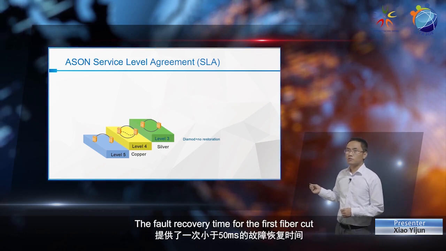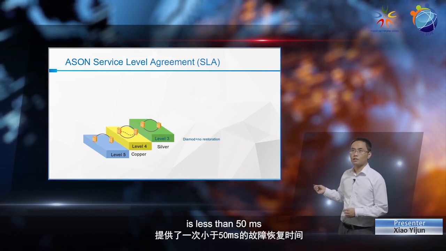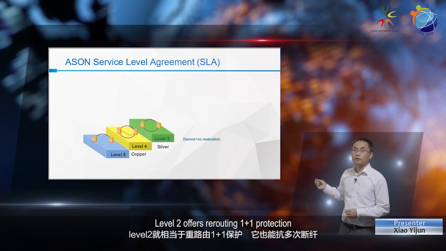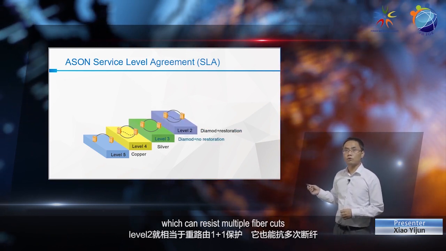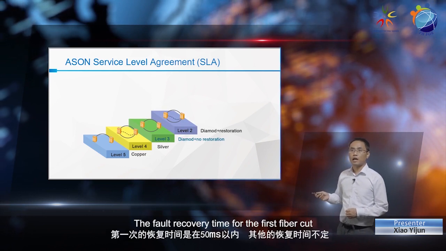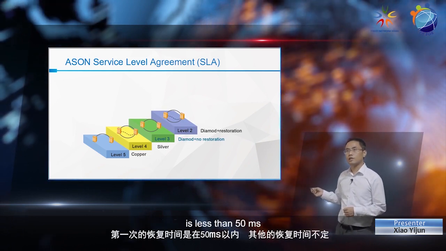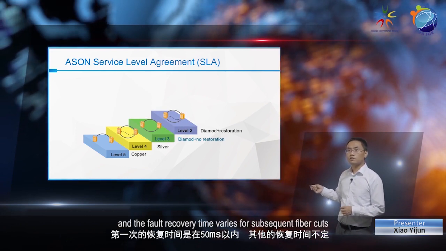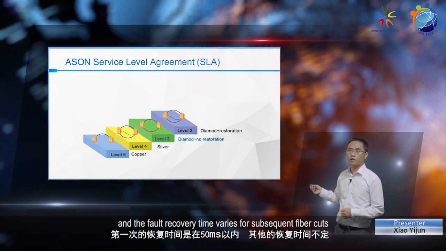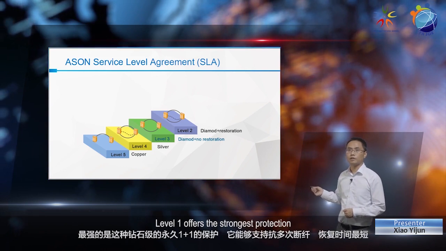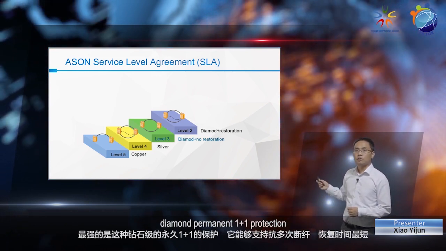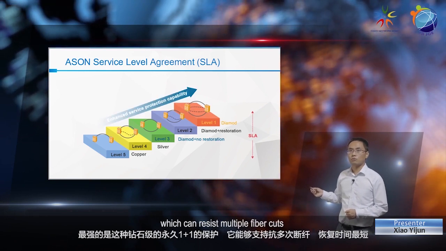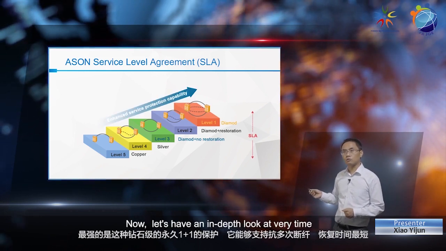The fault recovery time for the first fiber cut is less than 50 milliseconds. Level 2 offers rerouting 1+1 protection, which can resist multiple fiber cuts. The fault recovery time for the first fiber cut is less than 50 milliseconds, and the fault recovery time varies for subsequent fiber cuts. Level 1 offers the strongest protection, diamond permanent 1+1 protection, which can resist multiple fiber cuts, and has the shortest fault recovery time.